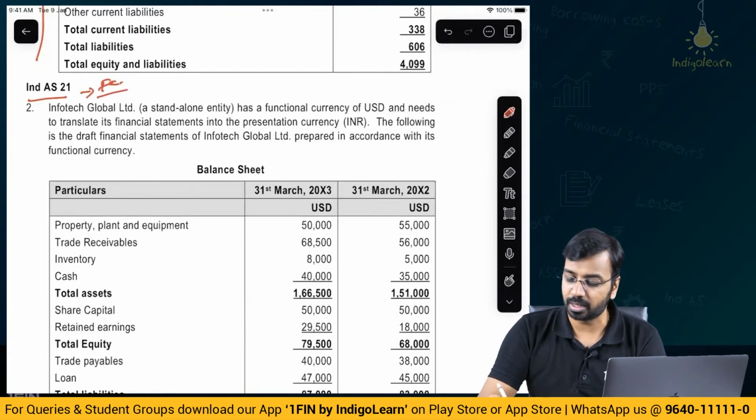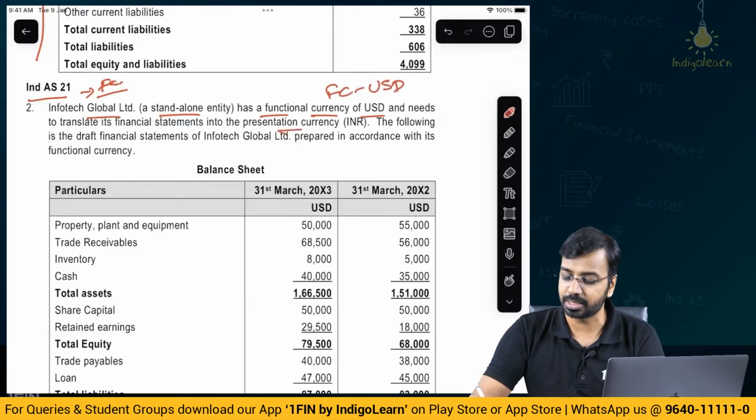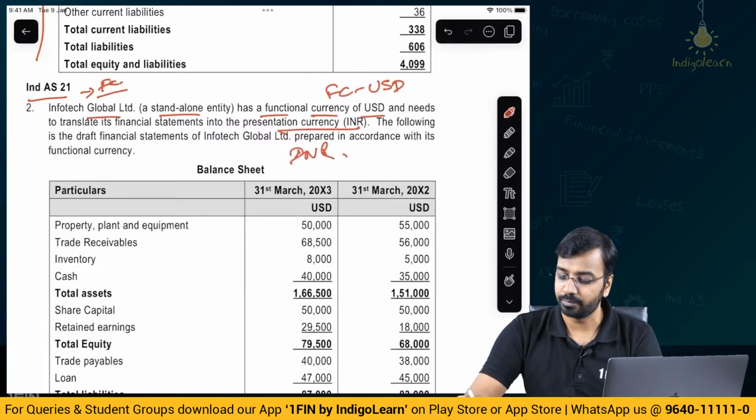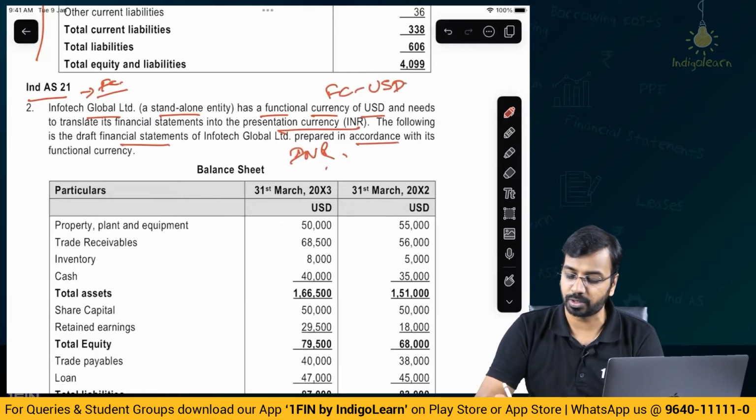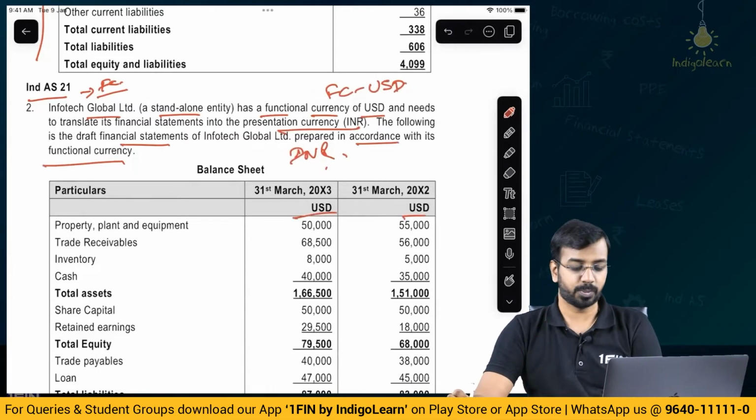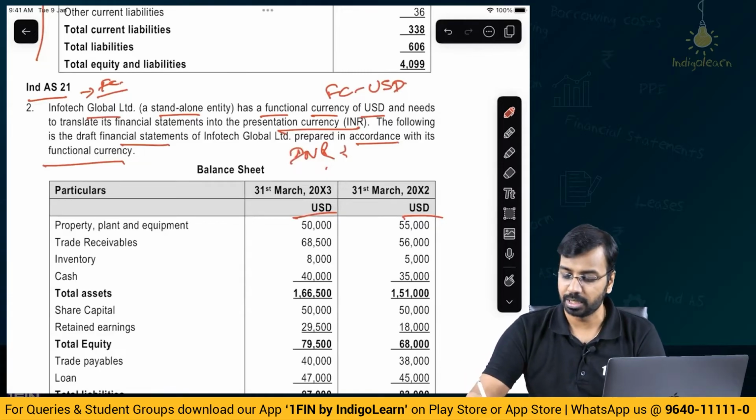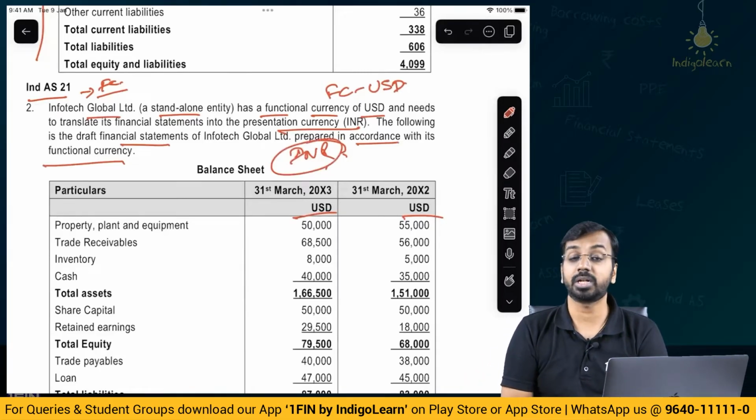Infotech Global Limited, a standalone entity, has a functional currency of USD. So the functional currency is USD and the presentation currency is INR. So USD to INR. The following is the draft financial statement prepared in accordance with functional currency. The USD balance sheet has been given, and the USD P&L is also given. Now we have to translate these to INR.